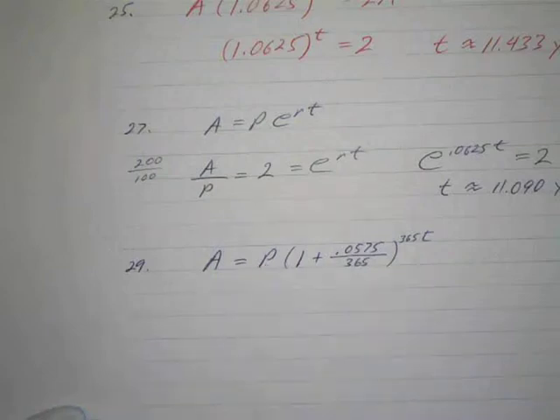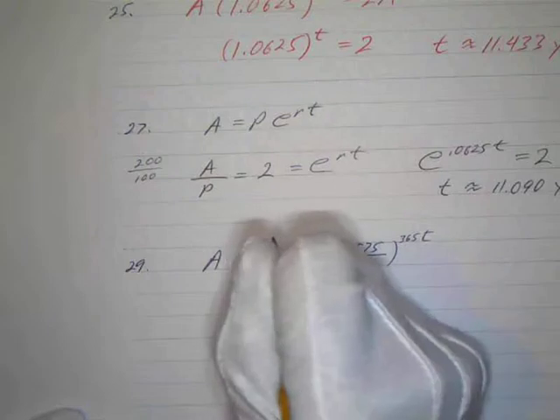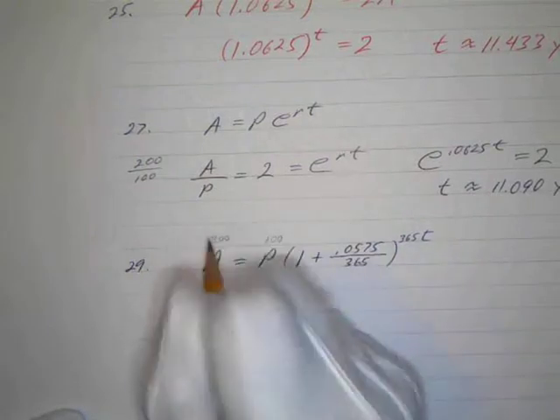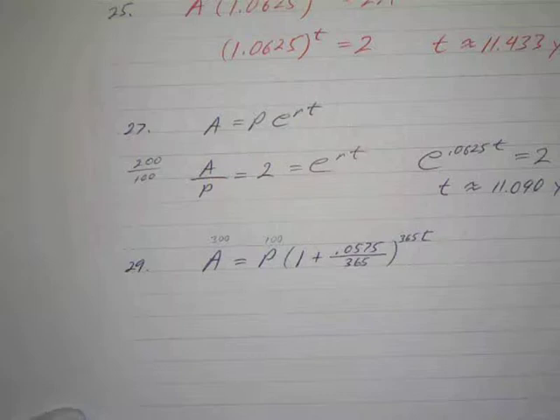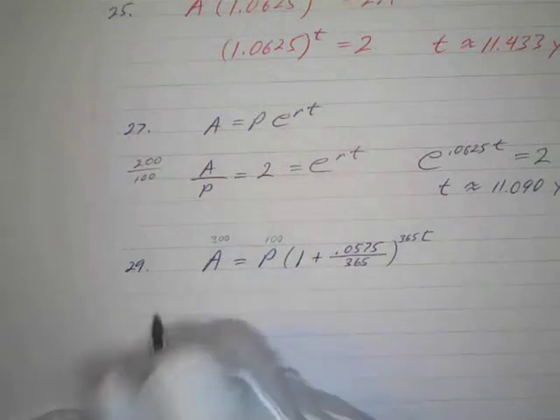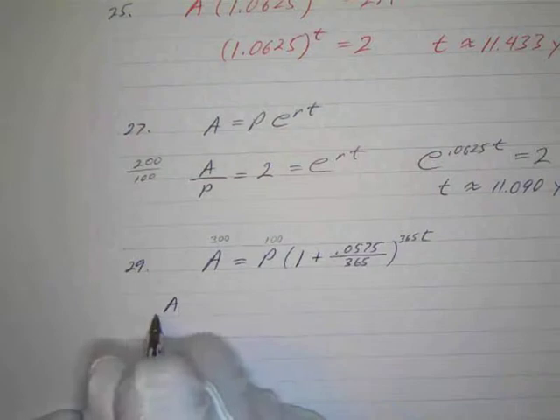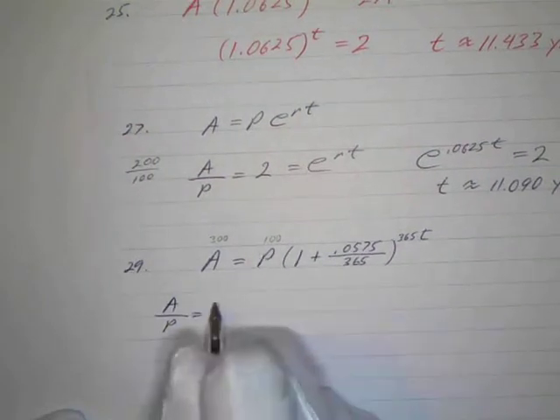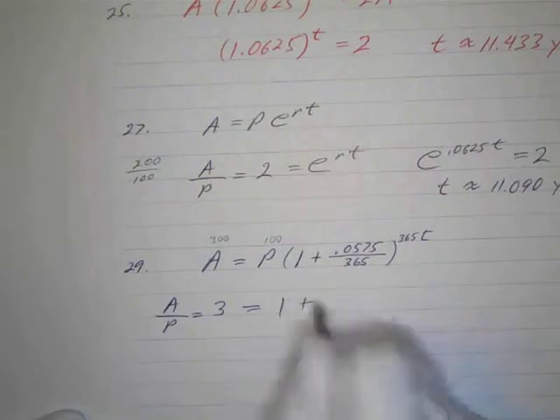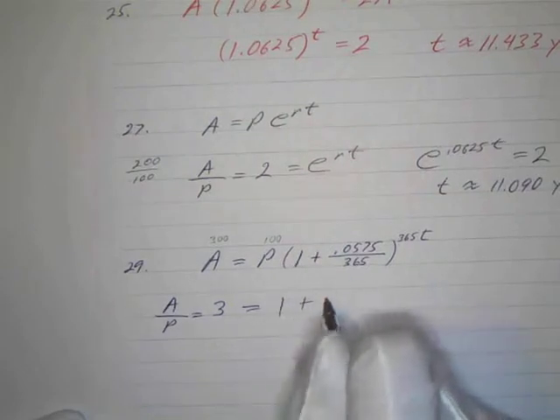And like I said, if you started with $100, how much would you want? You would want to end up with $300. You would want to triple that. Well, it would be the same if it was 3,000. You start with 1,000, you want 3,000. Well, if you take that ratio of A, divide both sides by P, you would get 300 over 100, or you just get 3. So we want 3 to equal this 1 plus, and this would be our daily.